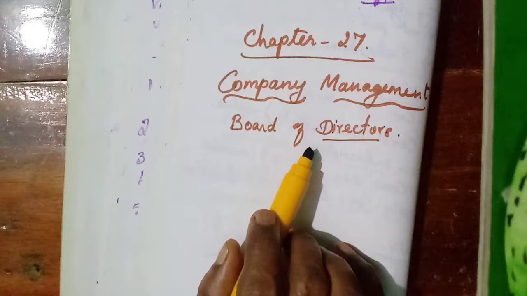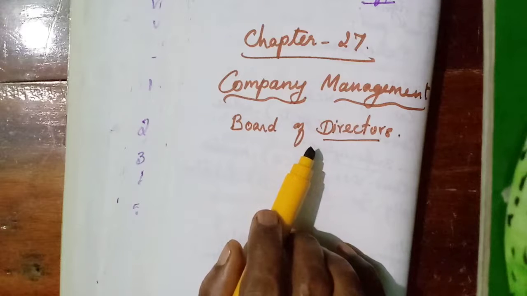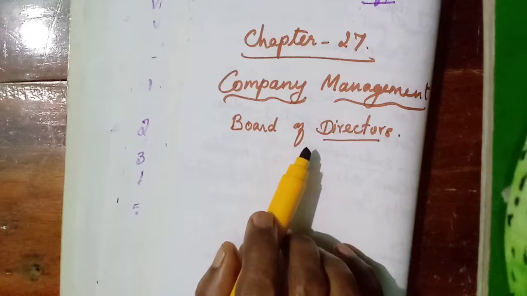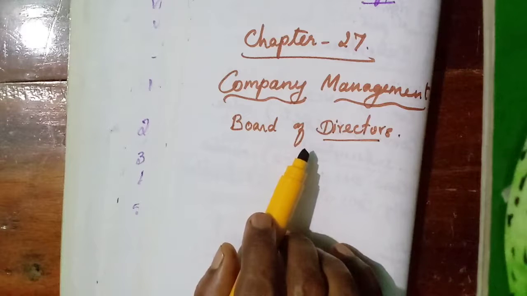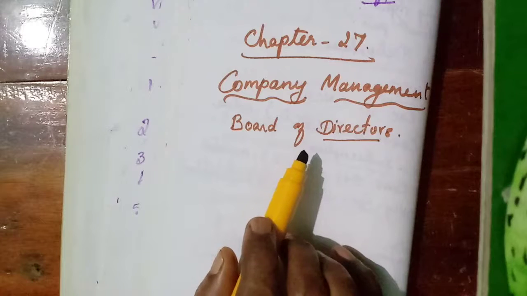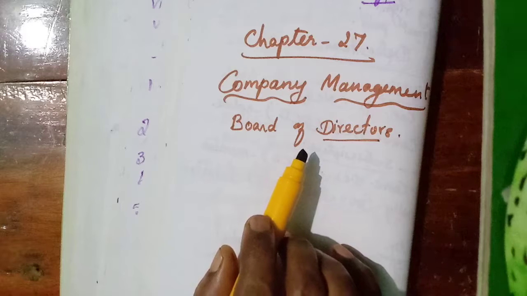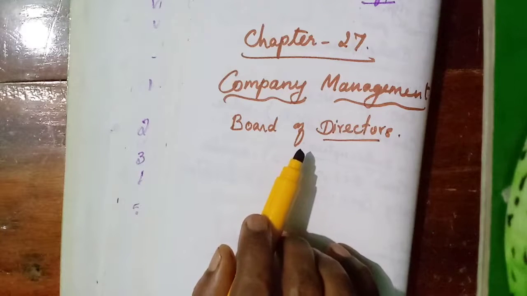Okay, because that is their main responsibility, their duty, to achieve the objectives. All the objectives will be prescribed in the memorandum of association. So the objectives prescribed in the memorandum of association must be achieved with the help of the directors. They are the responsible persons to achieve those objectives.